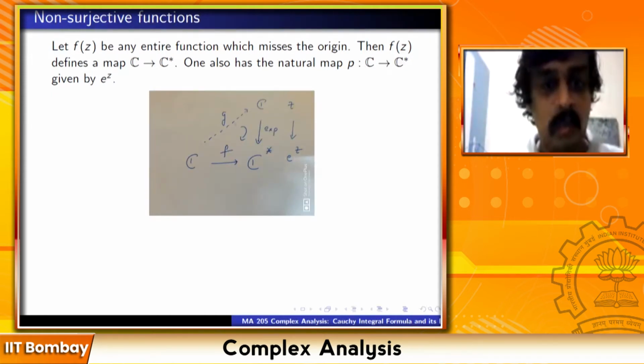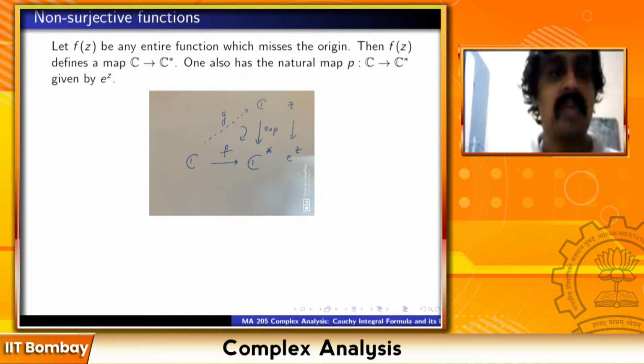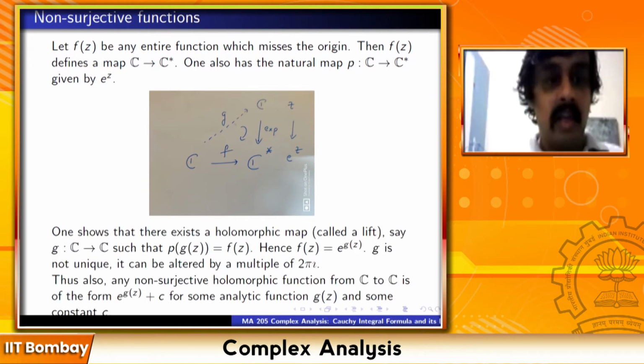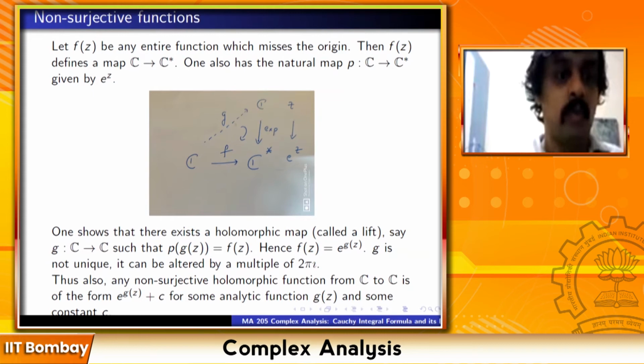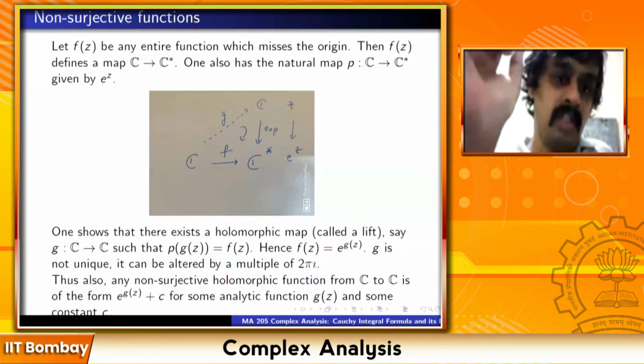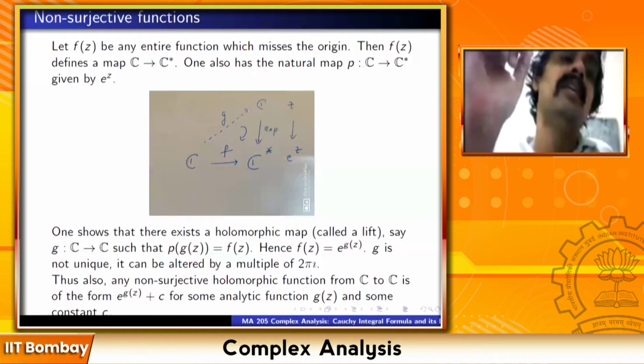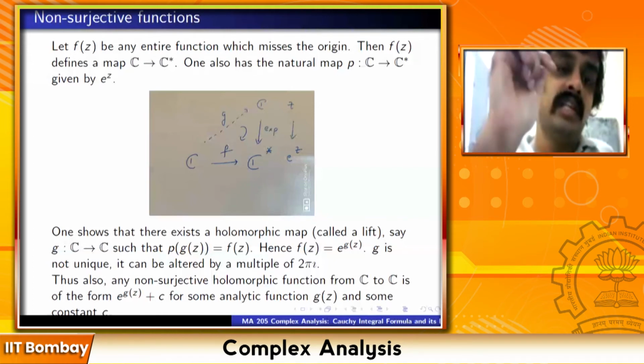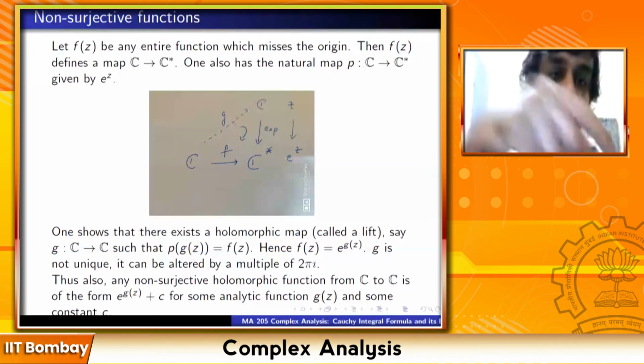So here is the situation. You have this horizontal map, which is our given function, C to C star. You have the vertical map, which is the exponential function, z goes to e raised to z. Now one can show, and this is what I'm not going to prove, that there exists a holomorphic map, which is called a lift, say g, from C to C, so that P of g(z) equals f(z). So there exists a map, this dotted arrow g, from C to C, so that g composed with the exponential function is equal to f(z).